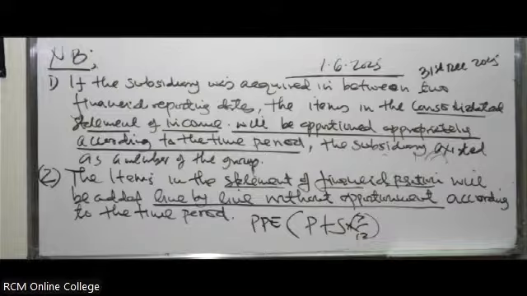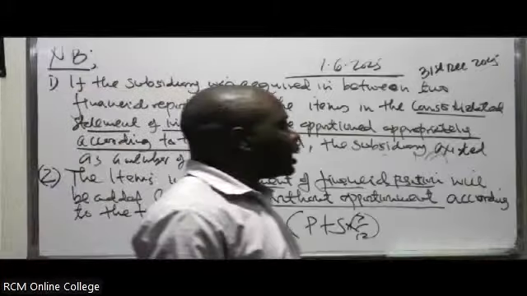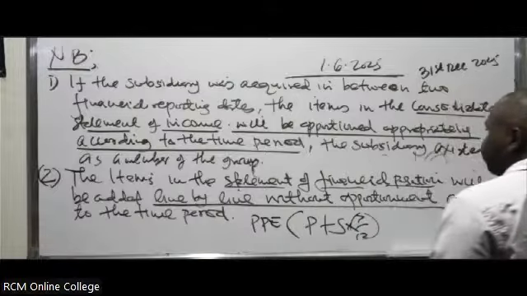But don't apportion what? In the income statement. That is very important. You need to take note of that. Now we can look at this illustration.